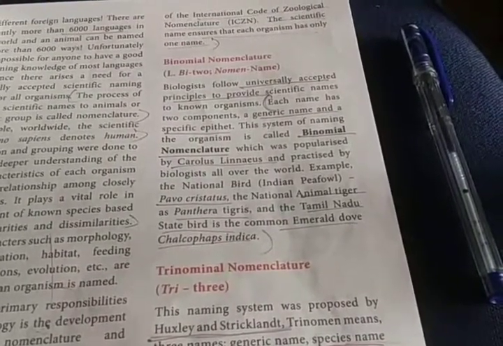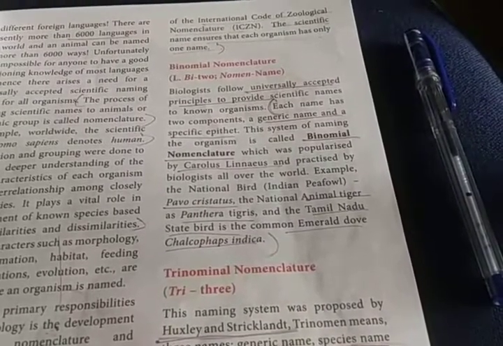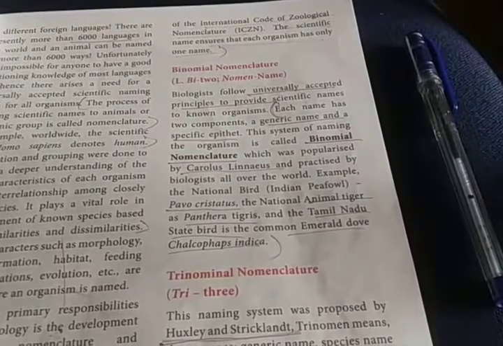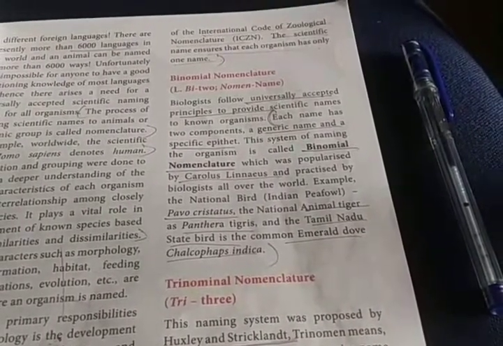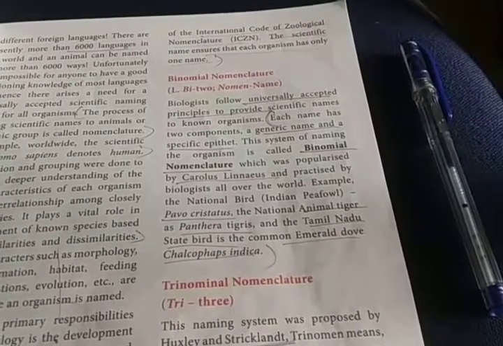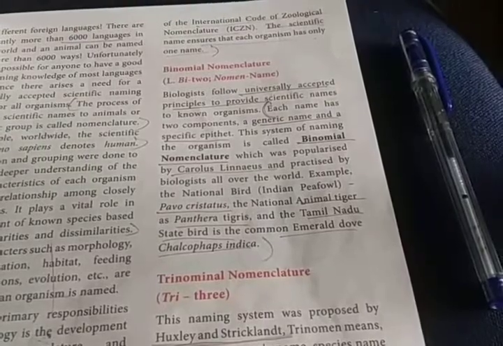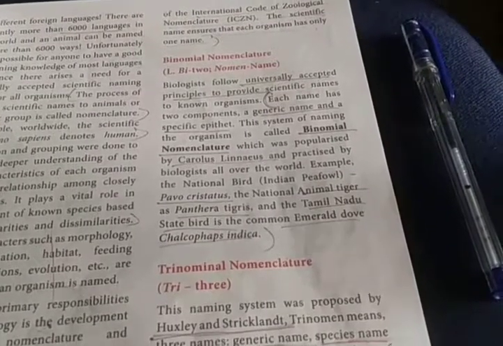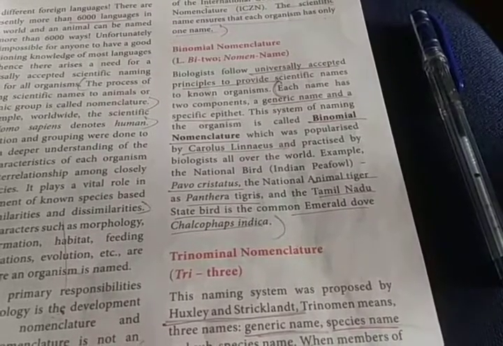Then the national animal, tiger, is Panthera tigris. So Panthera is the genus name and tigris is the species name. Panthera begins with a capital letter, and tigris begins with a small letter. And the Tamil Nadu state bird is the common emerald dove, Chalcophaps indica. So a few names they have given here.